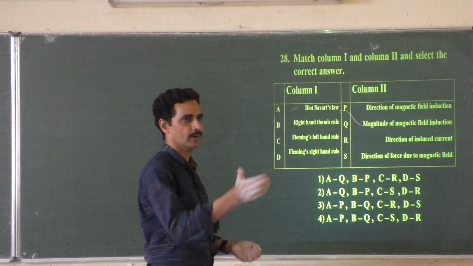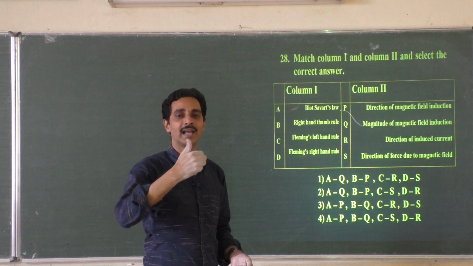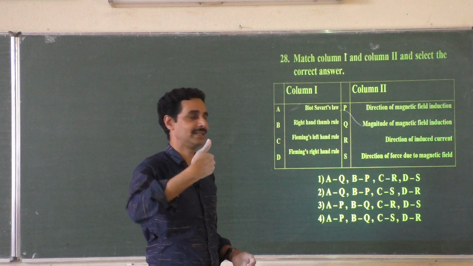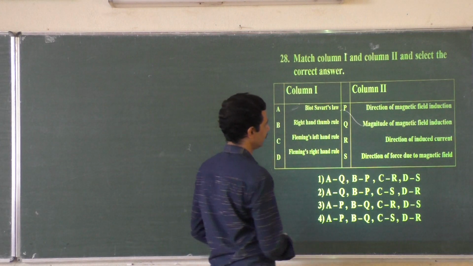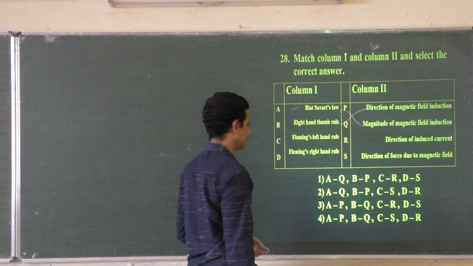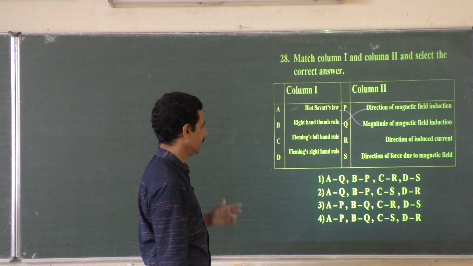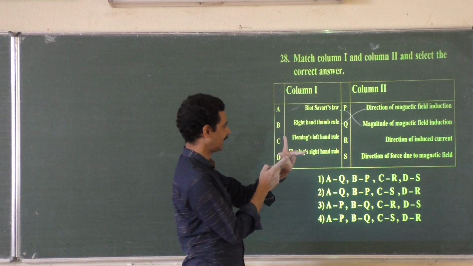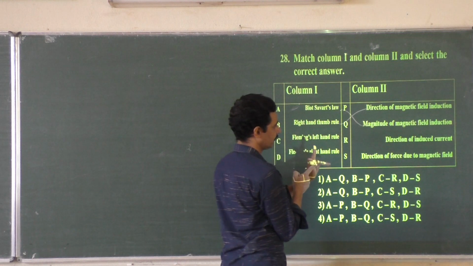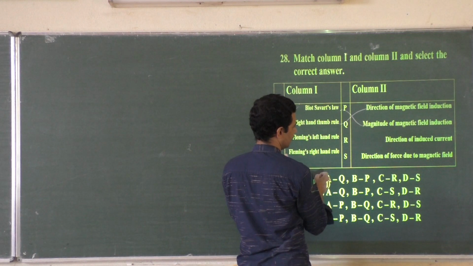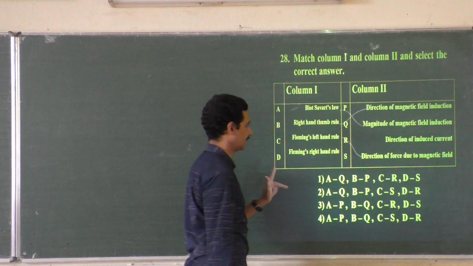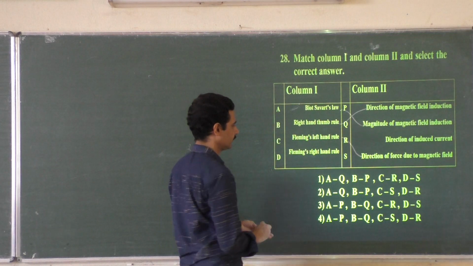Right hand thumb rule finds the direction of magnetic field around a current carrying conductor. Fleming's left hand rule gives the direction of force on a current carrying conductor due to a magnetic field. Fleming's right hand rule gives the direction of induced current.